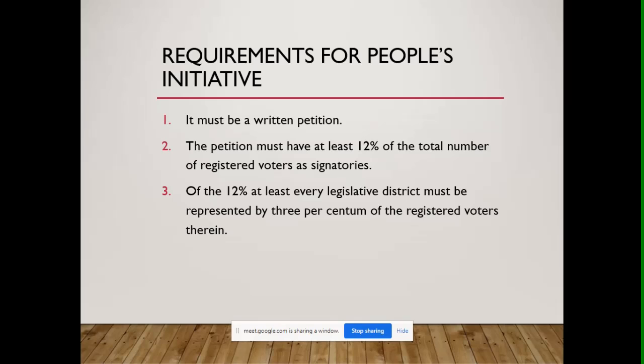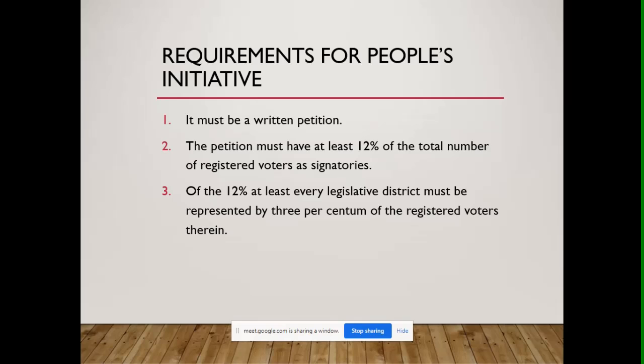So 12% is quite a high number. In the Philippines, our population currently is more than 110 million. And probably, I'm not sure, but let us say there are 50 million registered voters.